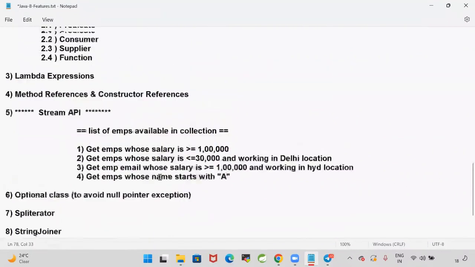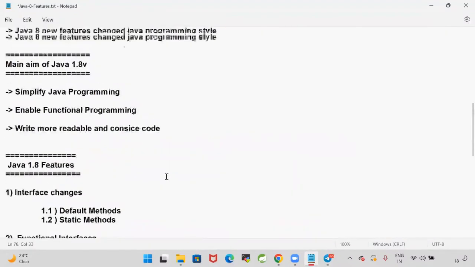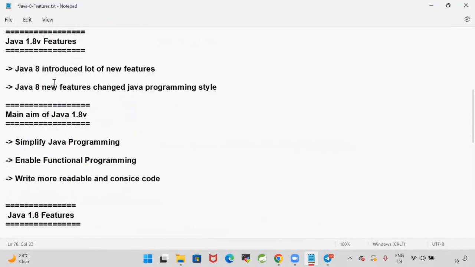Those are also part of Java 1.8. So these all are the changes that happened in the Java 1.8 version. These are very important. Even though the current Java version is 19, 1.8 is still the hot cake in the market. A lot of demand, so many features. The complete programming style got changed in the industry. Even in my current project, we are still using Java 1.8.